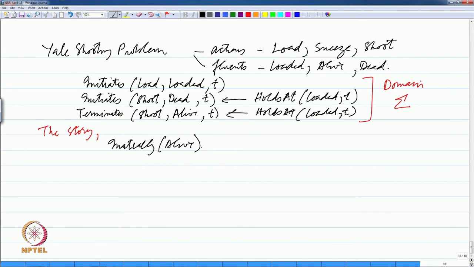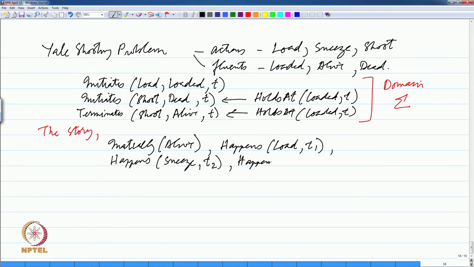Initially alive is true. Happens load at T1, happens sneeze at T2, happens shoot at T3, and T1 is before T2 and this is before T3, which is of course greater than 0, or T0.